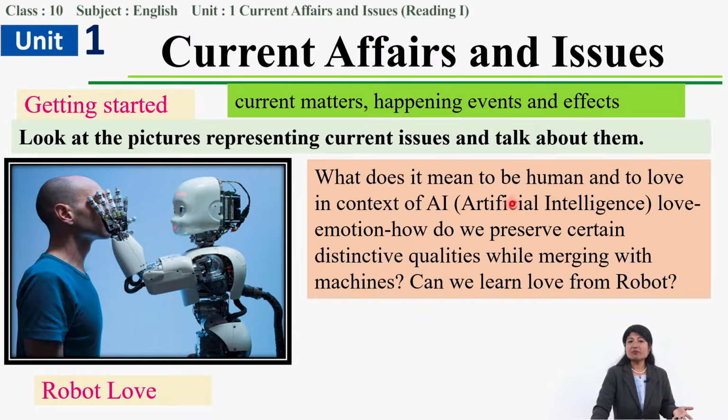So what does it mean to human and love, in the context of, okay, when we talk about robots and these things, there comes the talk about AI. The terminology AI, what is it? Yes, it is artificial intelligence. And we have to distinguish our quality from AI. And another issue is, can we learn love from a robot? That is also a question when we talk about robots and humans. So these are the things related to this picture.